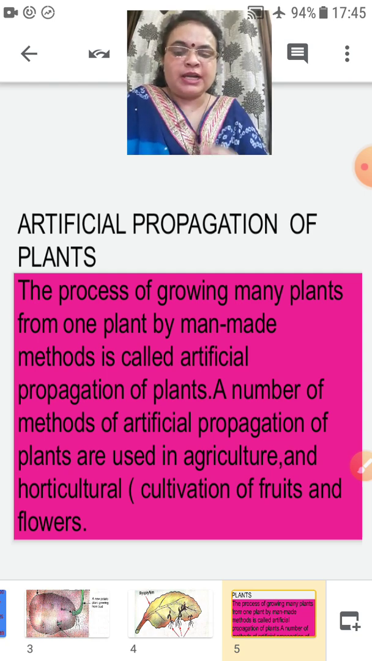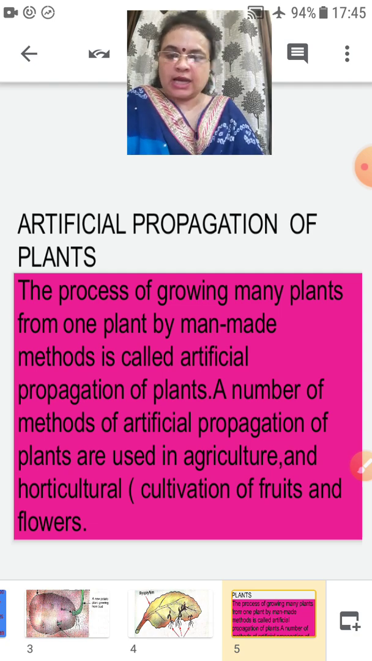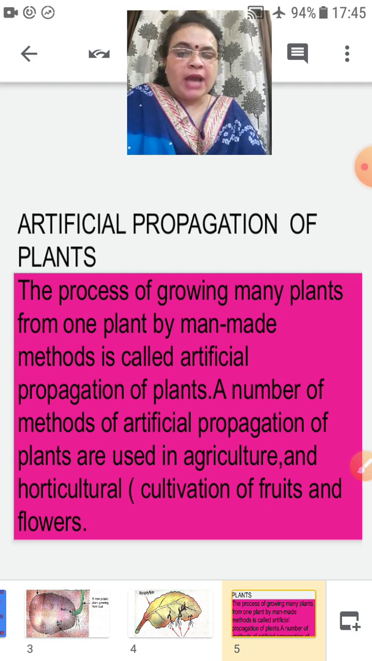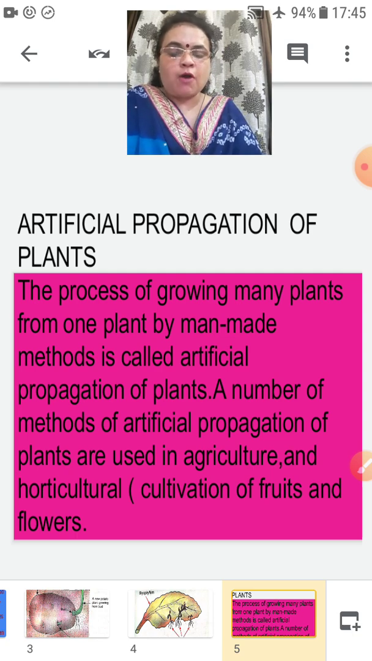A variety of methods are used to grow new plants from the old one artificially, and this is called artificial propagation of plants. A number of methods of artificial propagation are used in agriculture and in horticulture. Horticulture means cultivation of fruits and flowers. Understood? So one by one we will study the methods of artificial propagation of plants.